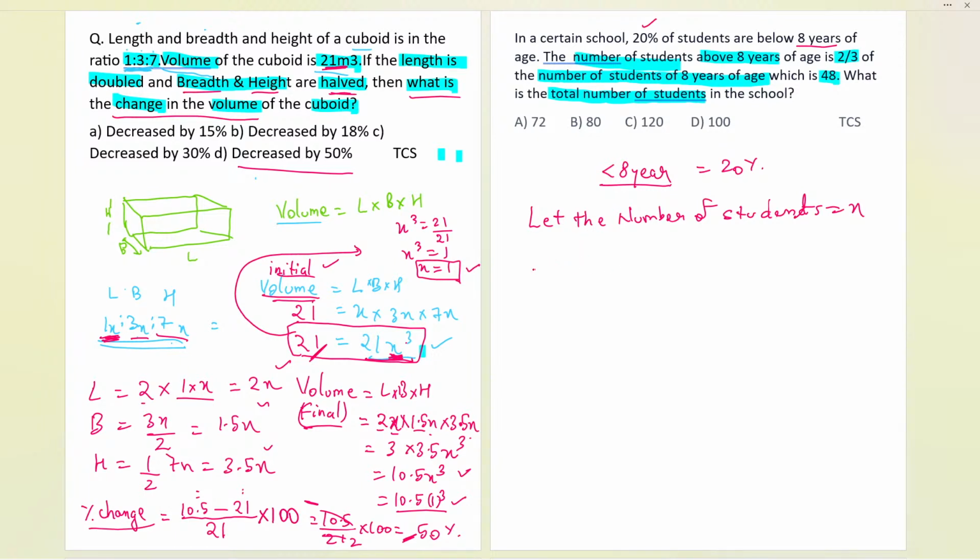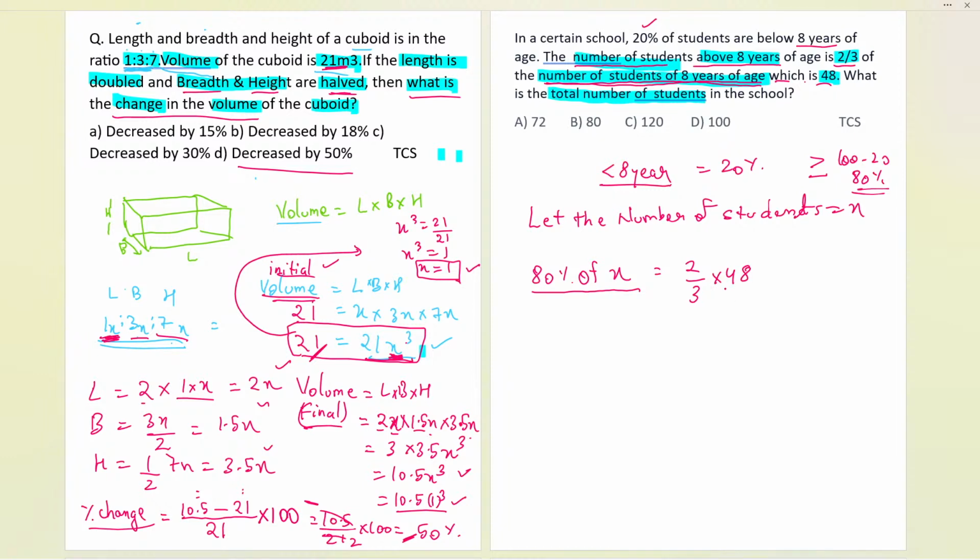So now that will be 80% of X. That will be the number of students greater than or equal to 8 years of age, which is 100 minus 20, that will be 80%. So now 80% of X will be the greater than or equal to part. Now the condition says the number of students above 8 years is 2/3 of the number of students of 8 years of age. Do we know the number of students of 8 years of age? Yes, which is 48. We have to use it over here.